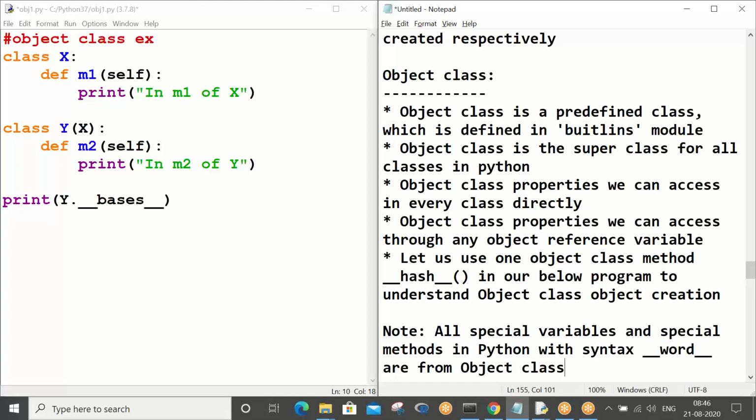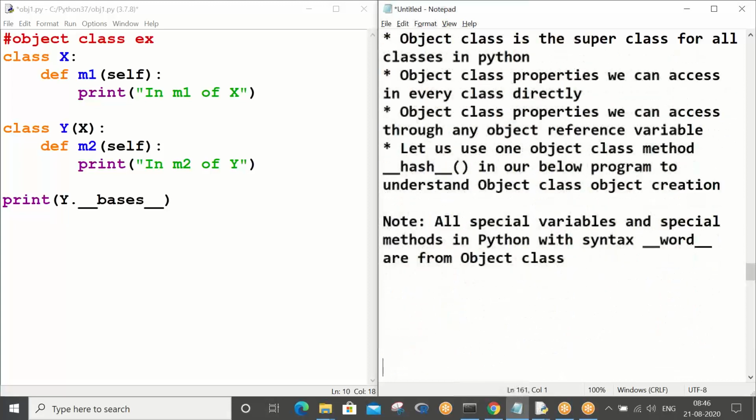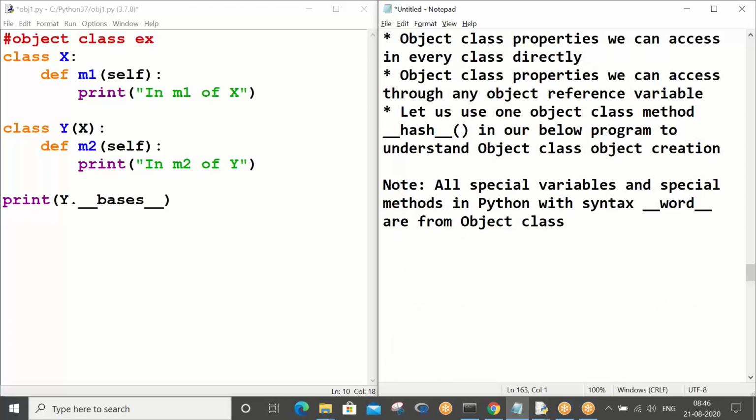So the magic methods, special methods, whatever you have given as answer to my question, those are all from the object class properties. Now, what is bases? Bases is a variable.